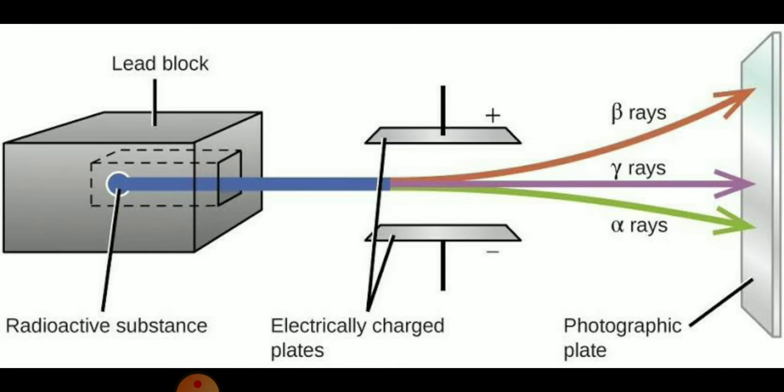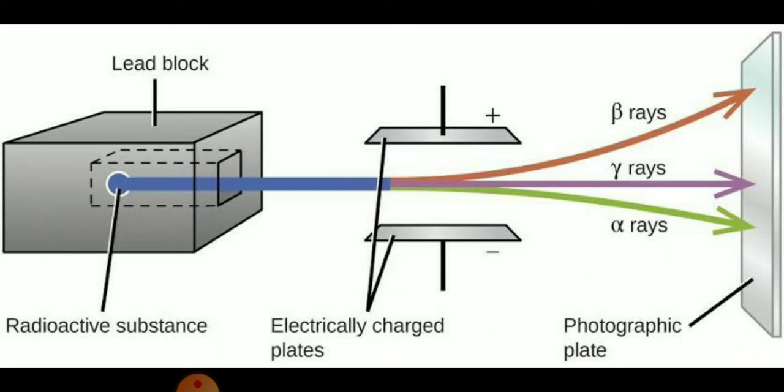Now what conclusion can you make as per your previous knowledge? The substance which is attracted towards the positive charge is usually the opposite charge substance, isn't it? The substance which is attracted towards positive, that means that substance is negatively charged. The substance which is attracted towards negative is positively charged. And the substance which is not attracted at all to negative or positive, that means it is neutral, it doesn't have any charge.